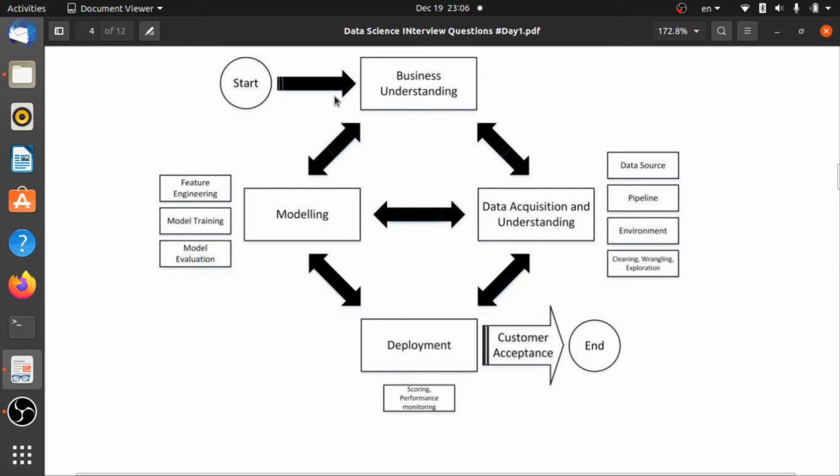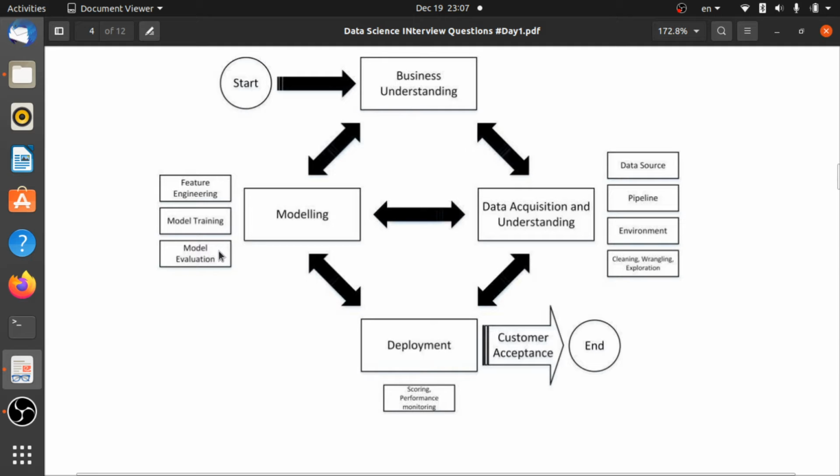First of all, we have to get a machine learning problem, and there might be hurdles in how to get the data. So there is data acquisition and understanding. Then we have to clean our data, because most of the time the data we get has so many noises, so we have to clean that and then train our model. After that we have to look at the model evaluation.